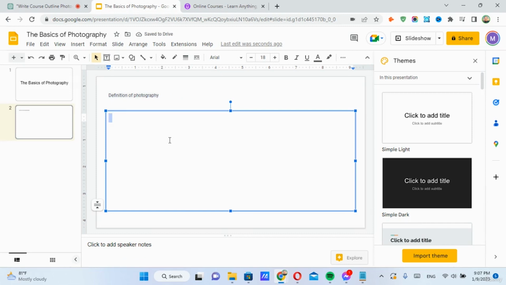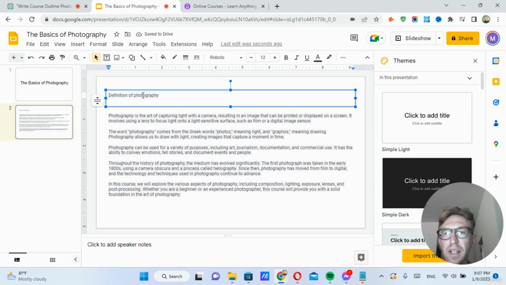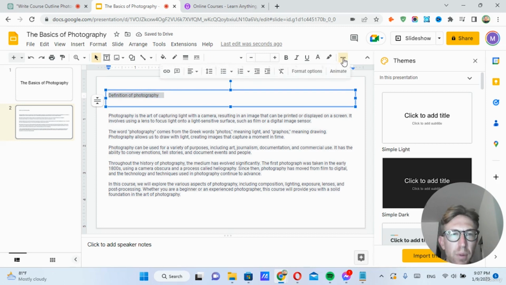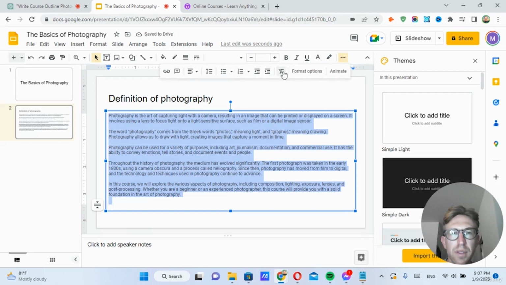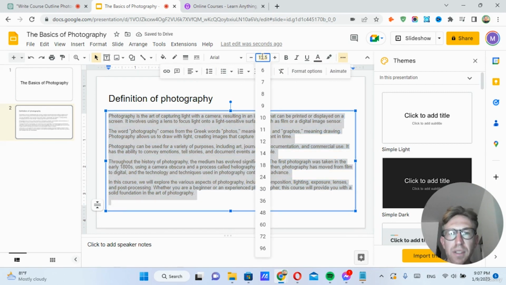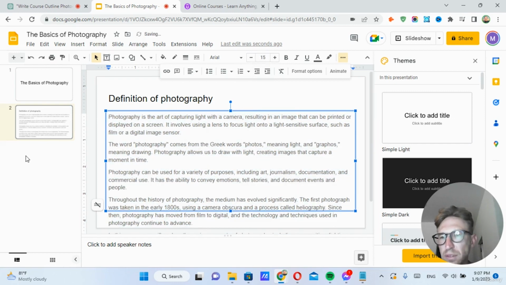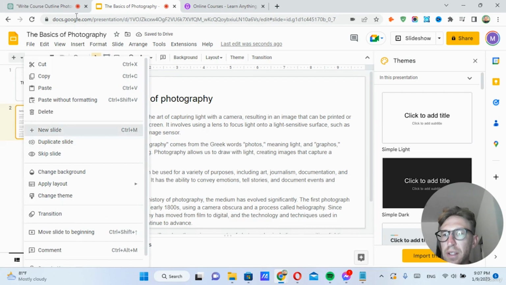Ideally, it would be a little bit shorter because this is too long. We can split this up into multiple slides, obviously. Here we want to remove the text formatting. It looks a little bit funky. So that all fits on one slide, but it's a little bit long. That's okay for now, just to illustrate.